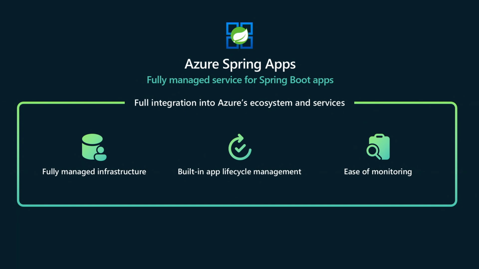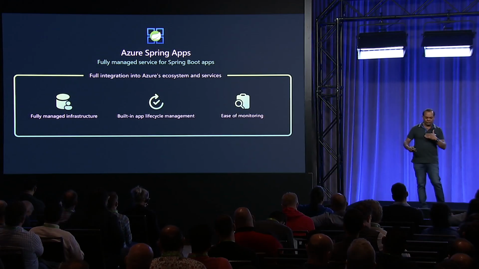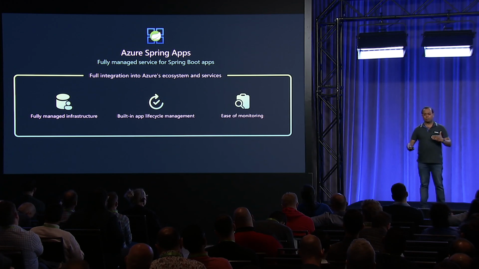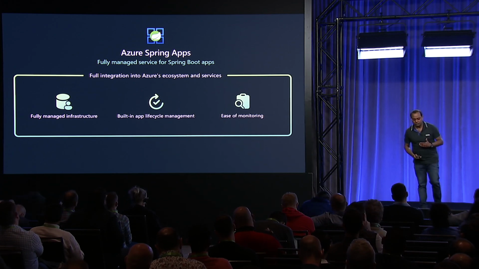All you need to do is deploy a jar or code, and Azure Spring Apps will take care of everything for you. It automatically wires up the runtime and all the complex things. It saves you a lot of time, so it just comes up and running. Once the apps are deployed, you can easily identify and fix any errors or performance issues, and then deploy again, so you can rapidly improve these applications.